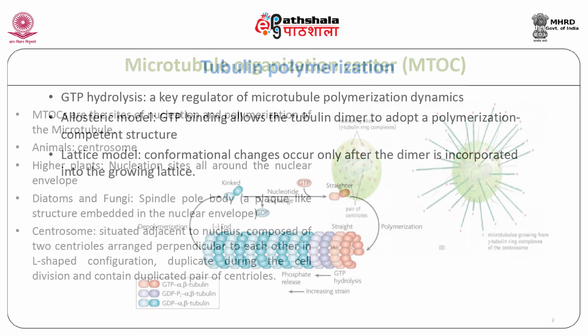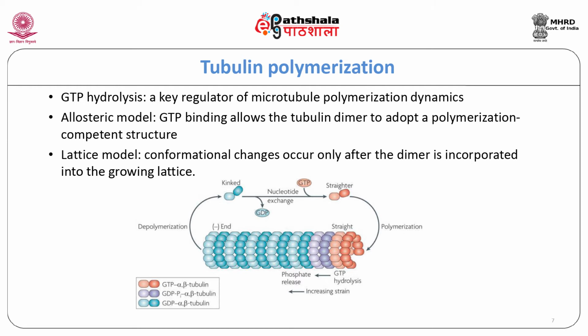Tubulin polymerization. Tubulin polymerization occurs in 3 stages. GTP hydrolysis is a key regulator of microtubule polymerization dynamics. Allosteric model: GTP binding allows the tubulin dimer to adopt a polymerization competent structure. Lattice model: the conformational changes occur only after the dimer is incorporated into the growing lattice.